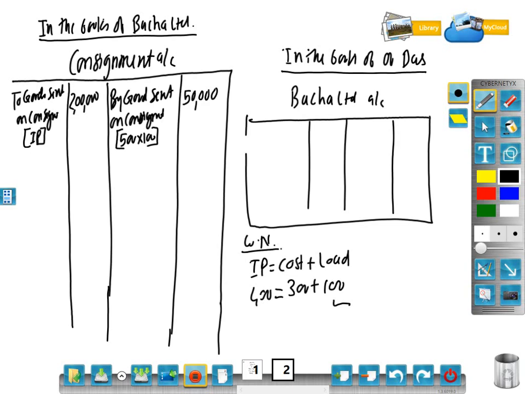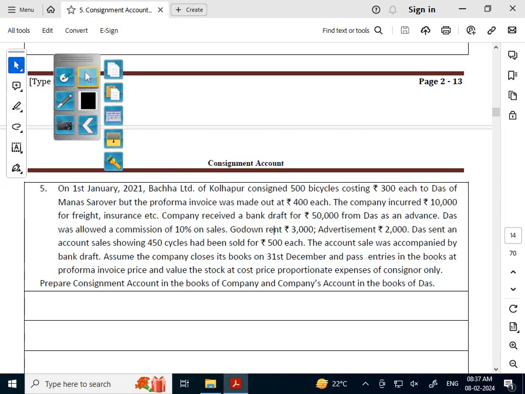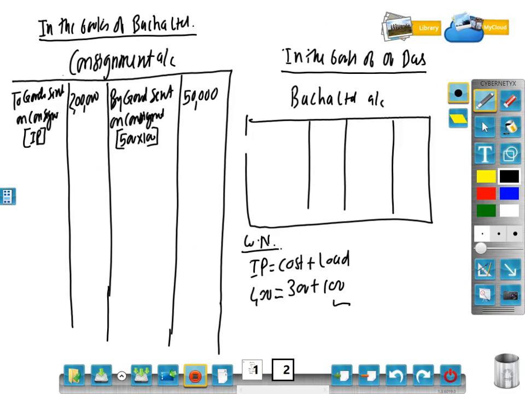Next now. The company, meaning the consignor, incurred 10,000 rupees for freight, insurance, etc. So first of all, we will write: to cash or bank. Whenever it is the consignor's expenses, you have to write through cash or bank only.